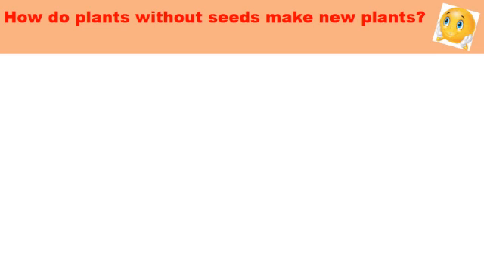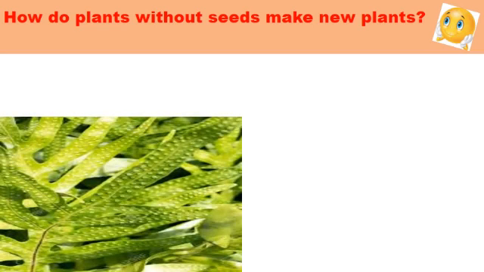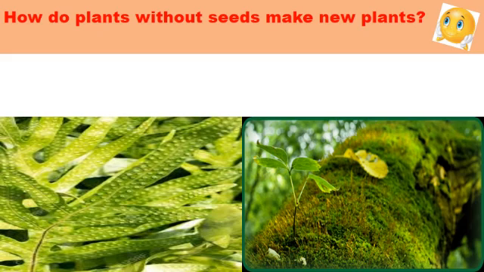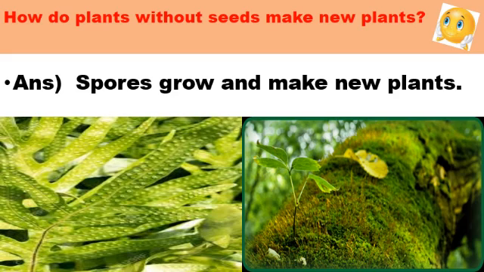Now, students, next question. How do plants without seeds make new plants? Spores grow and make new plants. Plants that have no seeds can grow with the help of spores. Spores are like small spots on leaves and stems.